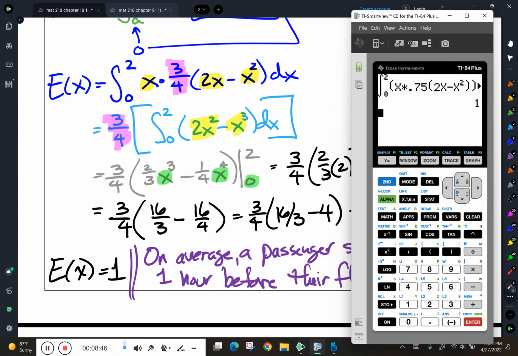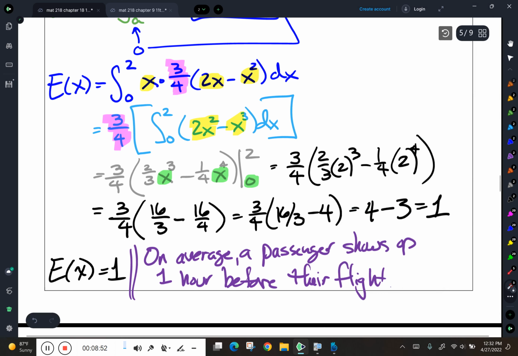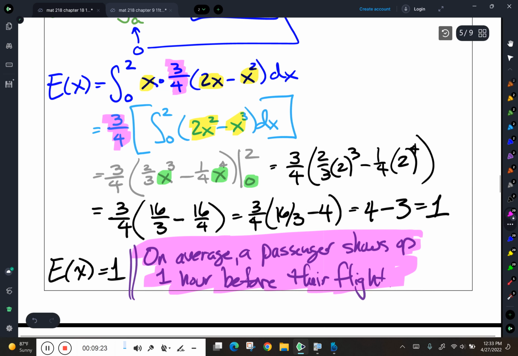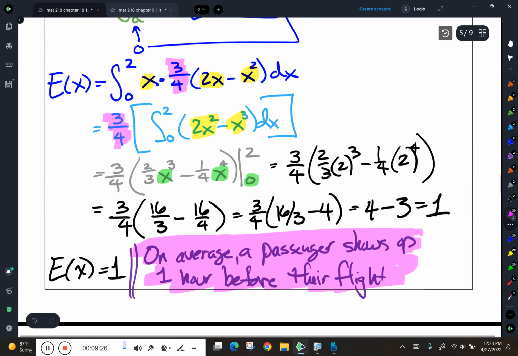Okay. Either way, I get 1, but the bigger picture is, what does 1 mean? Do you see why 1 means this? Because we're talking about expected values. And what do expected values mean? Well, they mean that if you run the experiment, in this case the experiment is how long before your flight do you show up at the gate, again and again and again, what's the average outcome? Some people are going to show up earlier, some people are going to show up later, but on average, when are people going to show up? And it looks like for this one, on average, they show up about an hour beforehand.